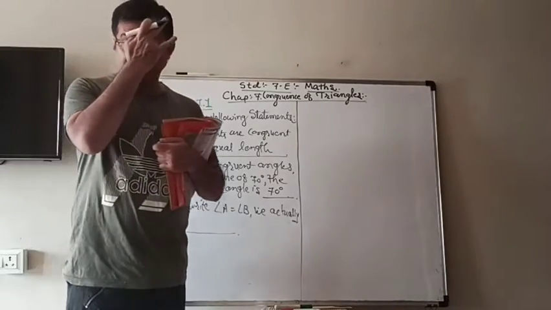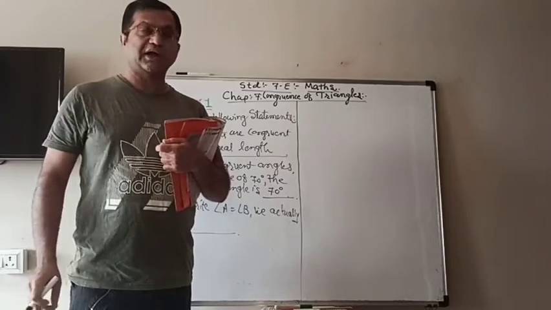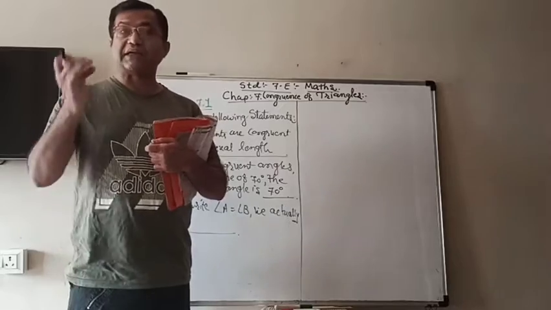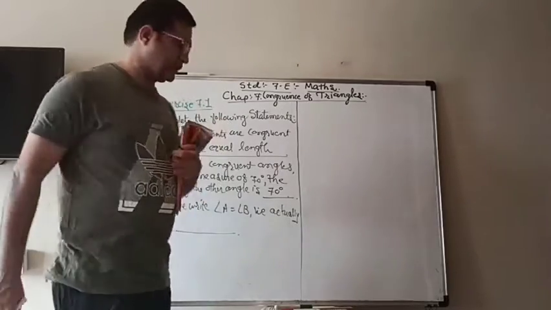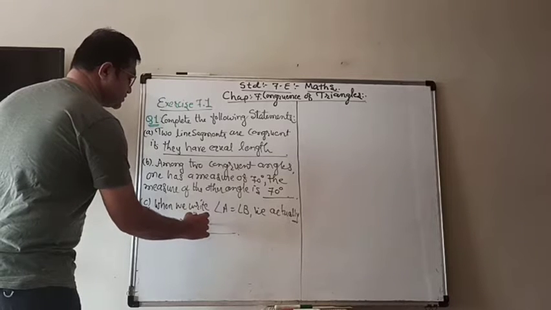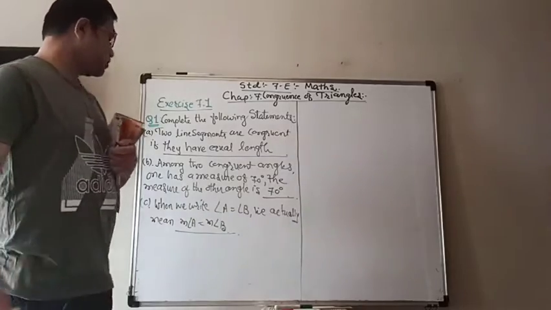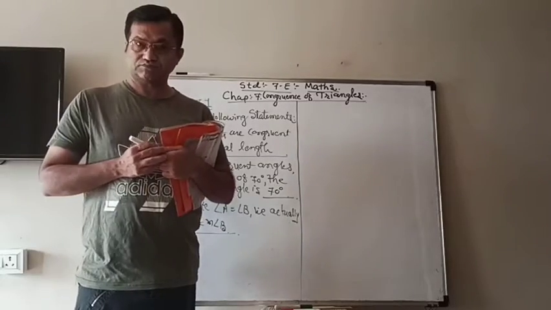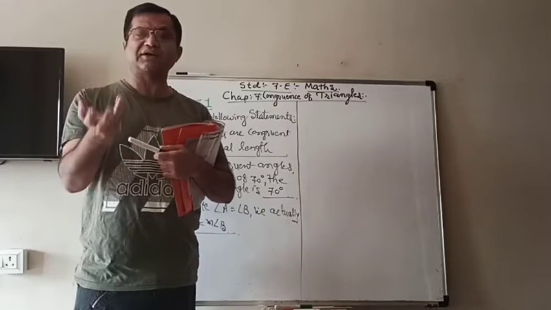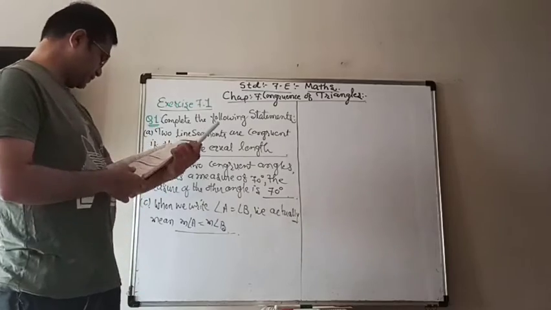Generally when two angles are congruent, we write angle A equal to angle B, but the meaning is that their measures are equal. It really means measure of angle A equals measure of angle B. So the real meaning is that m angle A equals m angle B.